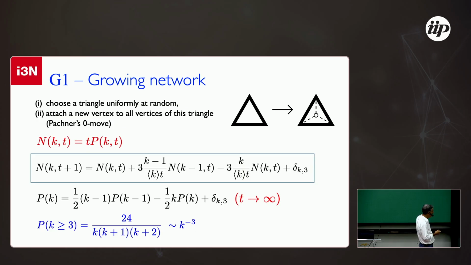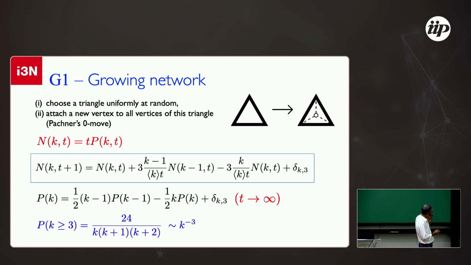So we pass from k minus 1 to k. And you have to delete the cases where you already have degree k and you pass to k plus 1 because you received connections. And of course you have to add this term because every time you add a node, you add one new node with degree 3. This corresponds to this node here. This is the term here. And where did this ratio come from?